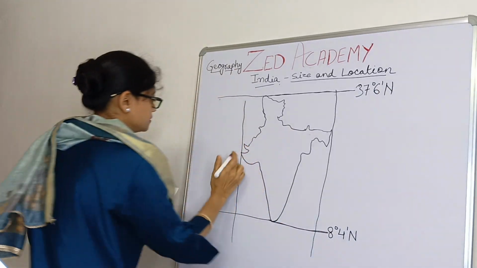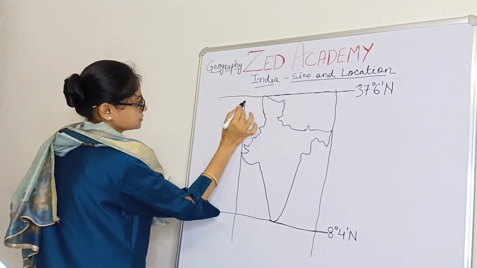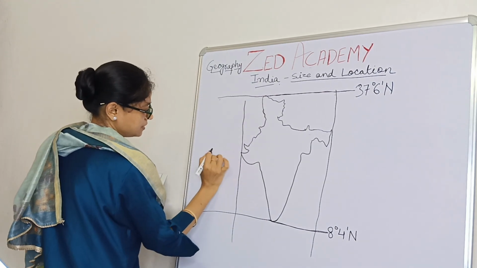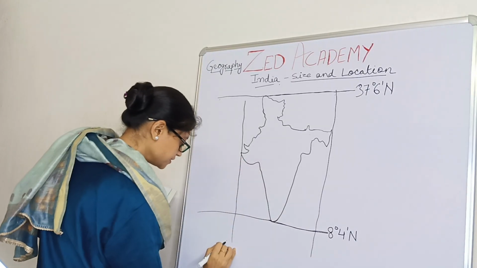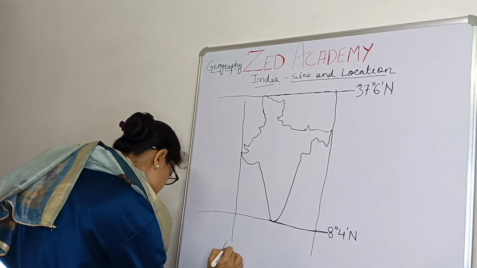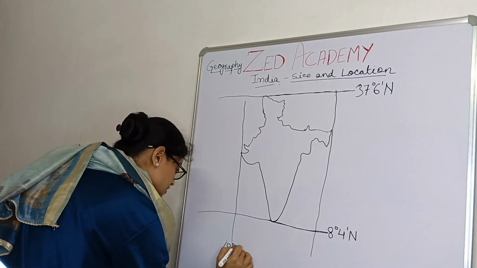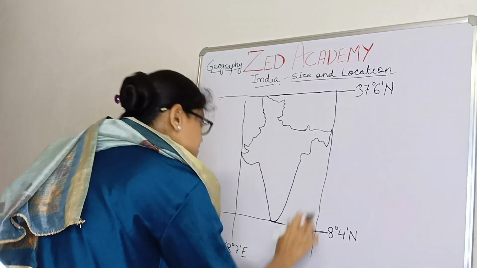And for longitude, I am writing here, this is 68 degrees 7 minutes east. Where is the extension of India?